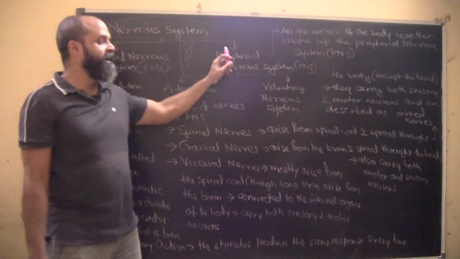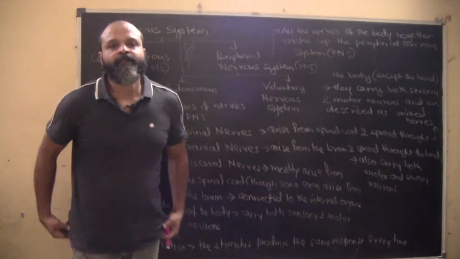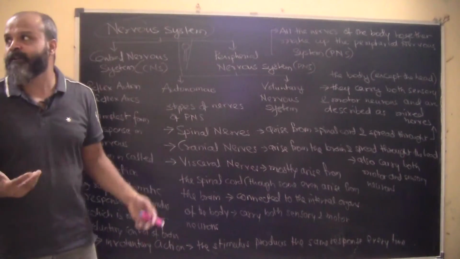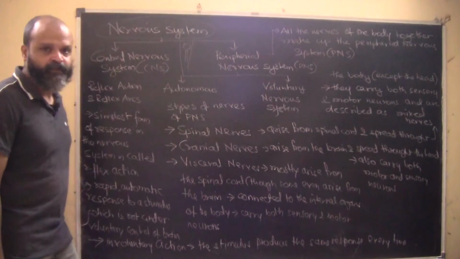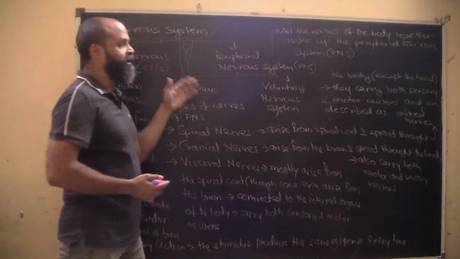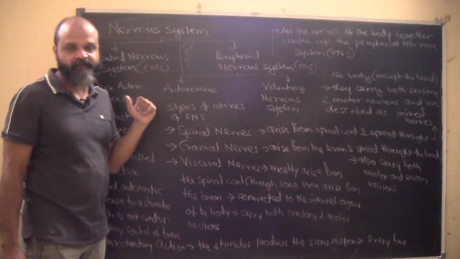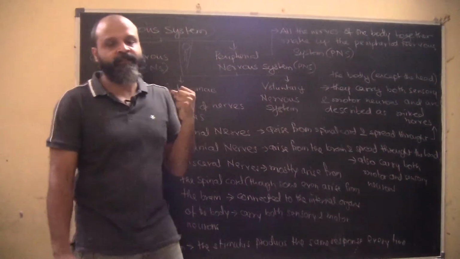We all know this. The peripheral nervous system is basically the branching out, okay, from the central nervous system. So from the brain and the spinal cord, whatever nerves are branching out, those form the peripheral nervous system. Now in many books it is written that the central nervous system, peripheral nervous system, and autonomous nervous system are the three parts of the nervous system.